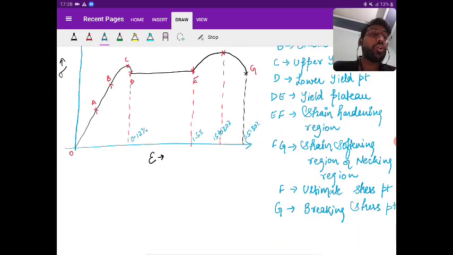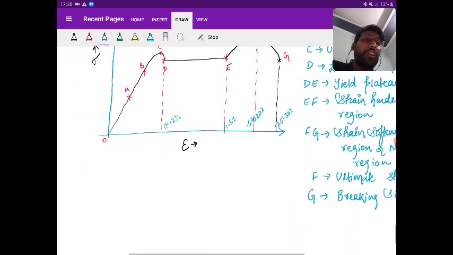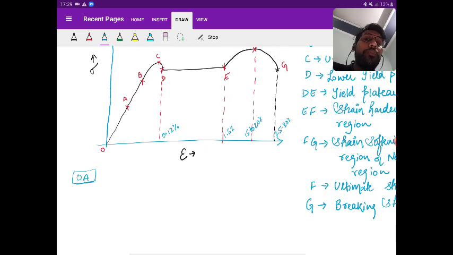Okay, now I'm going to give you the detail of the various points. I'm going about the OA region. Till the OA region, if you apply the load, the material will regain its original position and Hooke's law is valid.